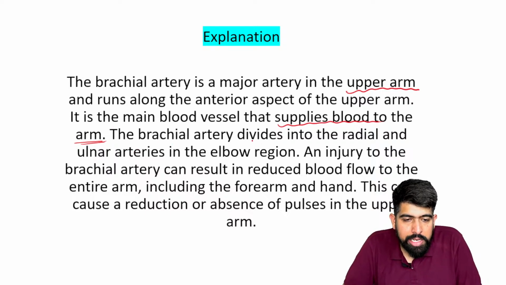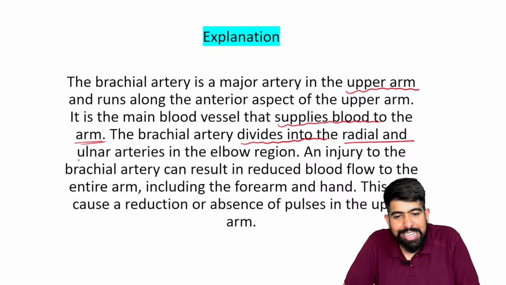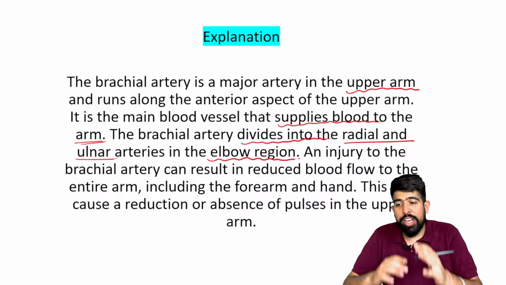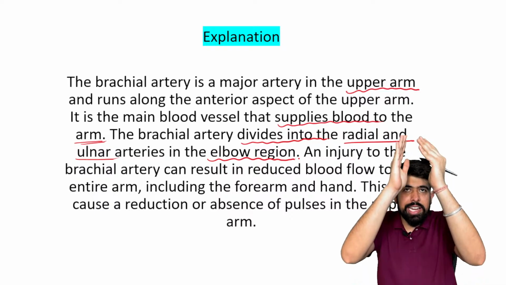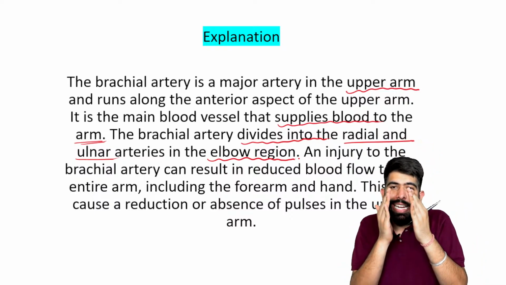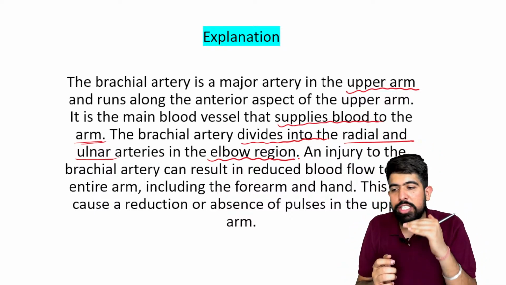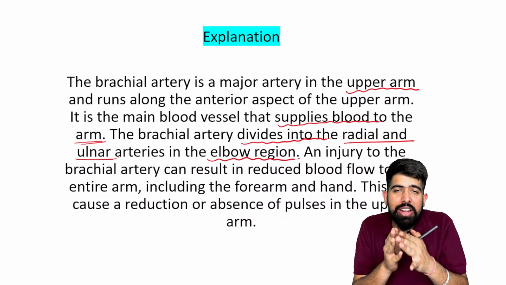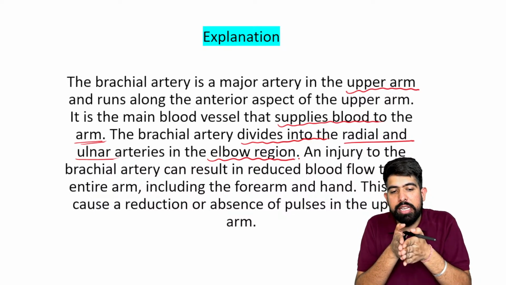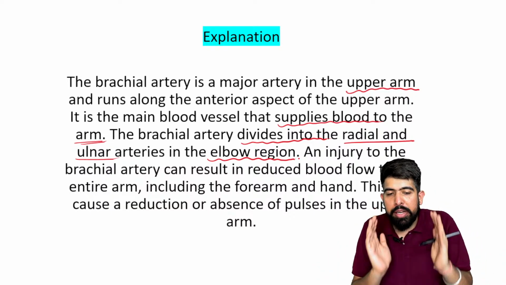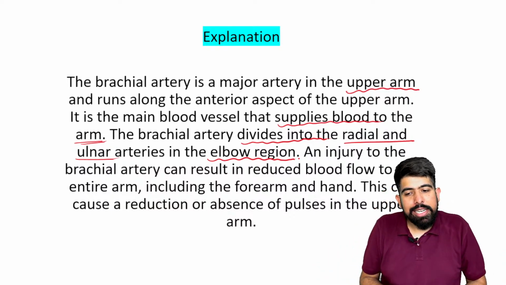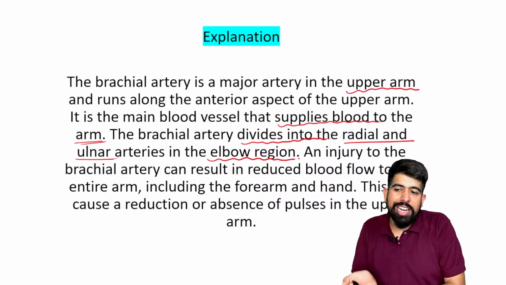At the elbow region, the brachial artery divides into two arteries: one is the radial artery, the second is the ulnar artery.